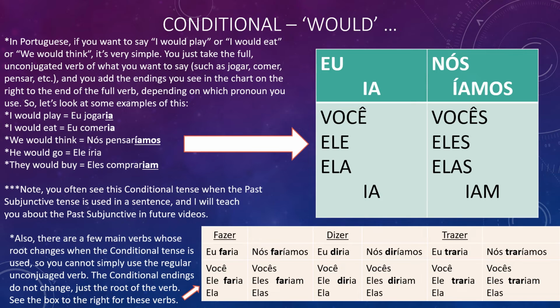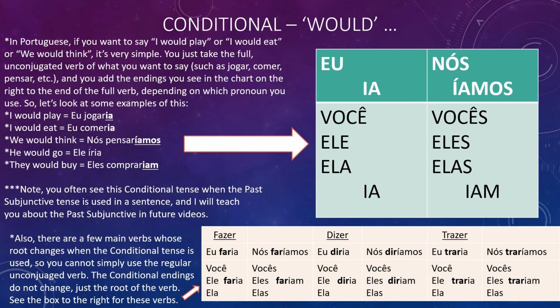So in this little box here, you can see fazer, the root becomes far, F-A-R, and then you add the ia, íamos, or iam. Eu faria, você faria, nós faríamos, eles fariam. Dizer becomes dir, D-I-R. Diria, diria, diríamos, diriam. And trazer becomes trar, T-R-A-R. Traria, traria, traríamos, and trariam.